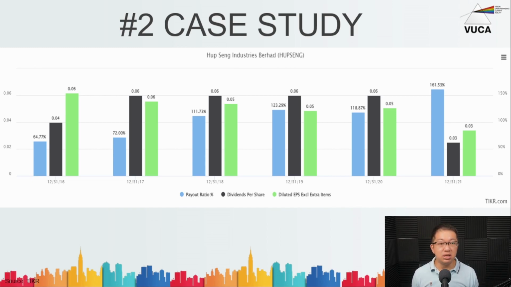The moment you see 100%, that means whatever dividend they paid out is equivalent to the amount of net profit they made for the year. More importantly, do they have enough surplus money to pay out this dividend and still have enough left over for working capital and to grow the business?